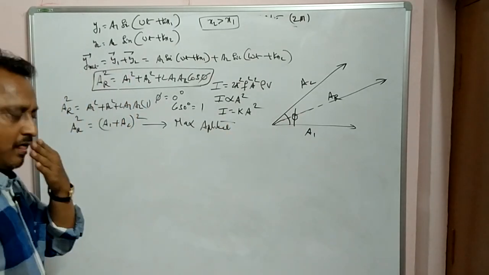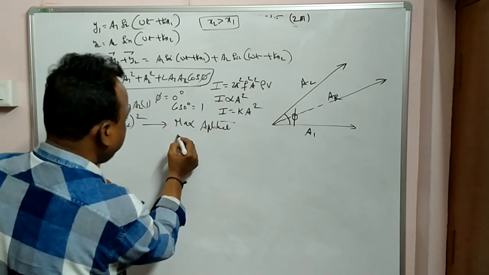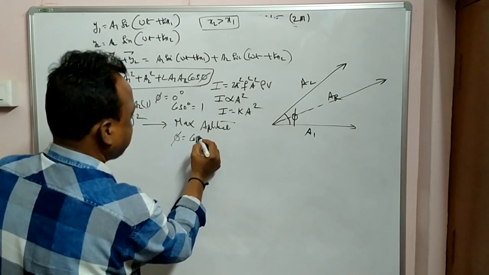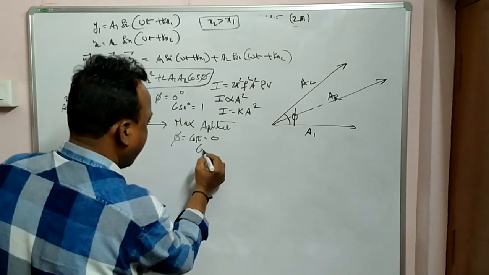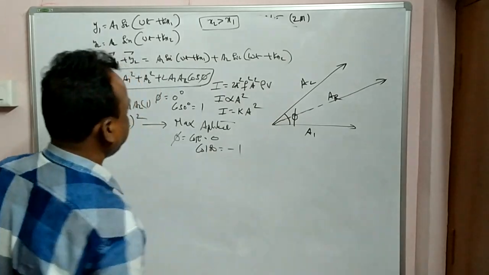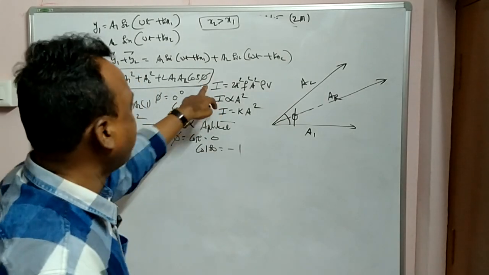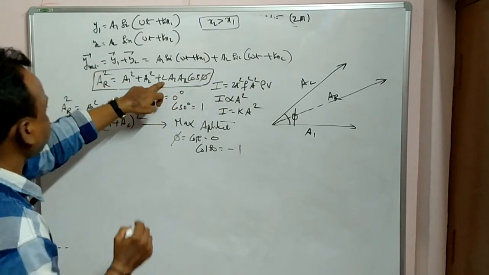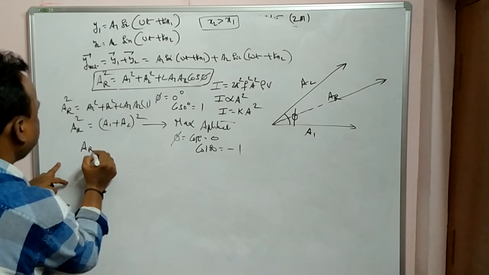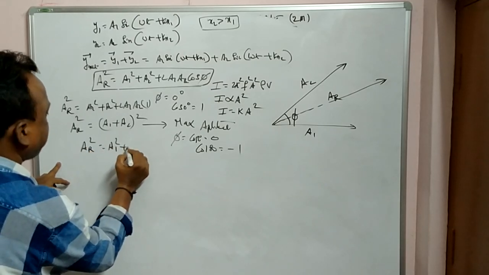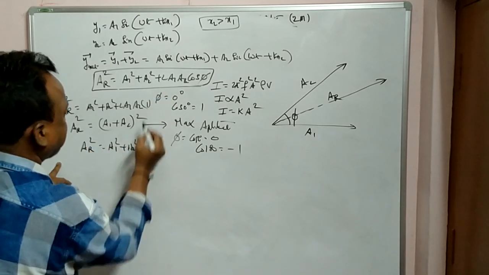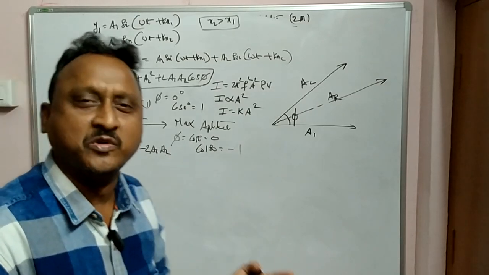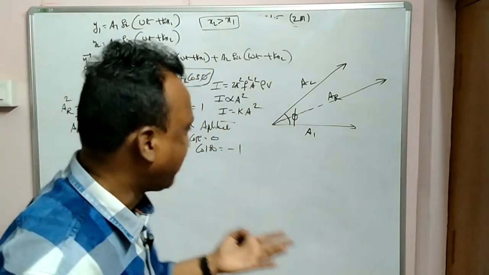The same way for minimum, phi is equal to 180, cos 180 is minus 1. So what is a resultant? a1 square plus a2 square, and here minus comes, minus 2a1 a2. Again, this is (a minus b) whole square: a square plus b square minus 2ab.